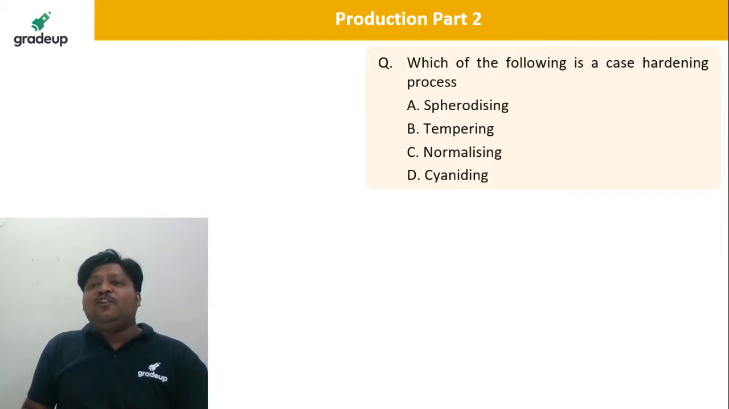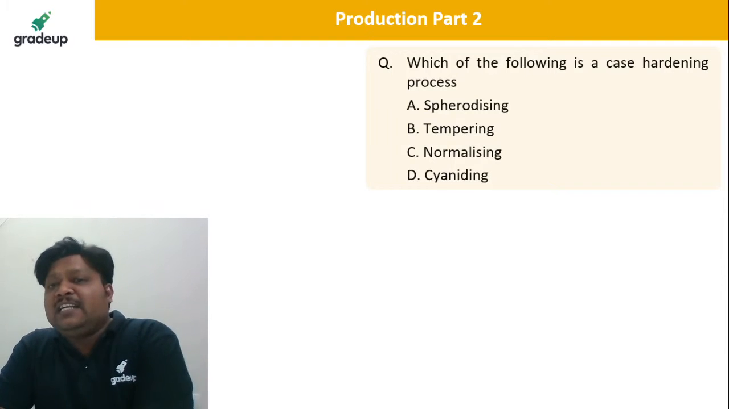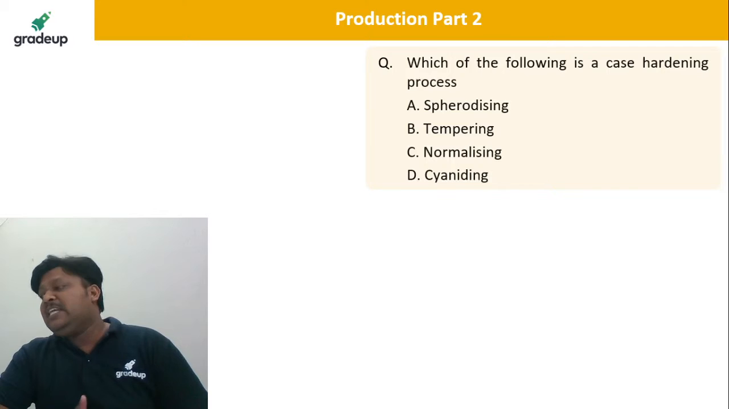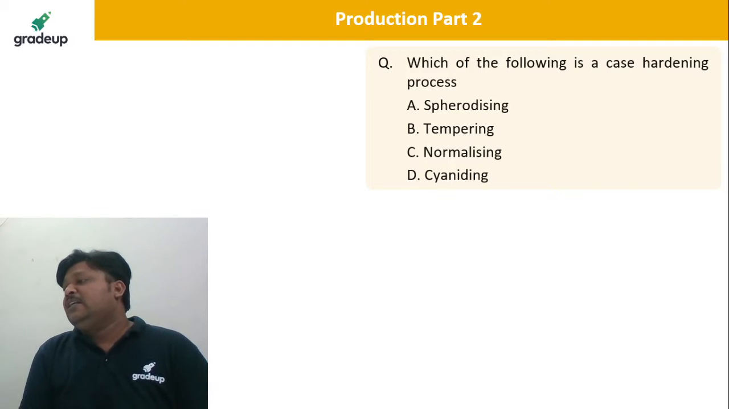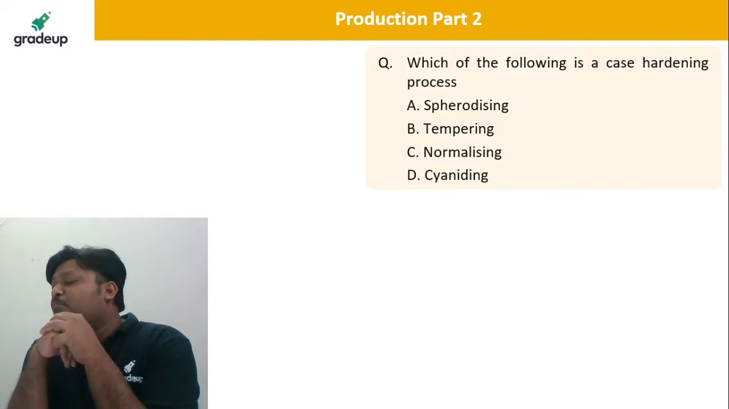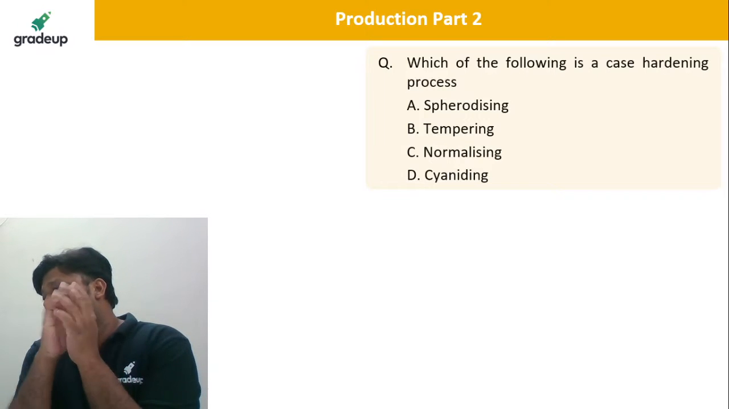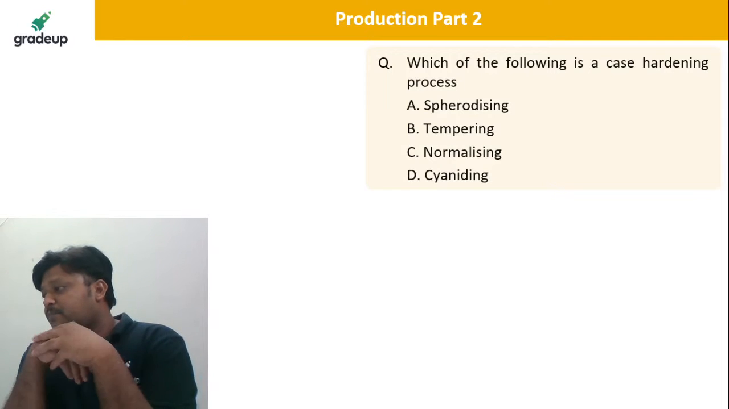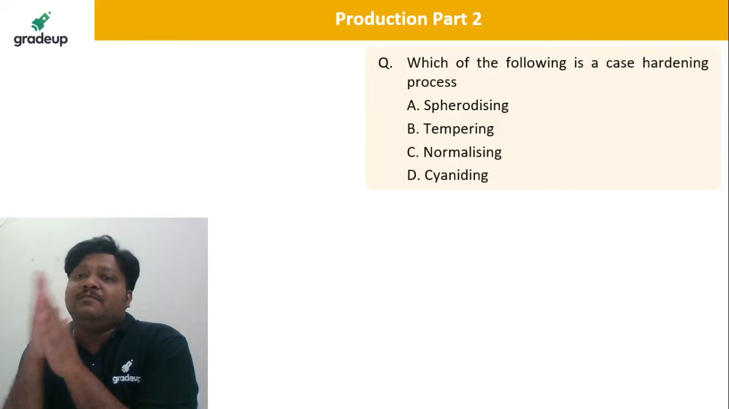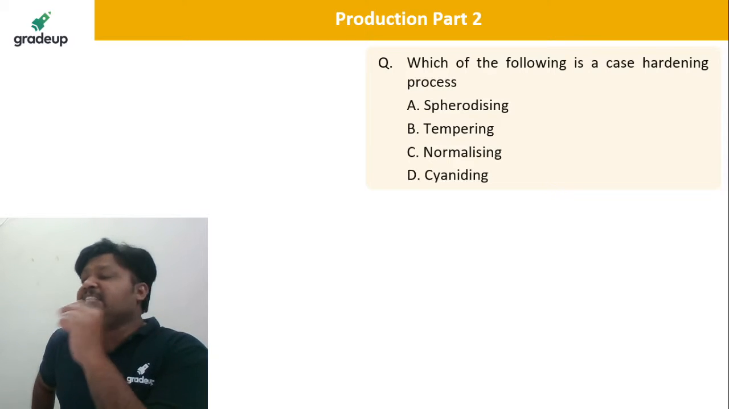Next, which of the following is the case hardening process? Case hardening, dear. So see, spheroidising again it's a heat treatment, tempering is a heat treatment, normalizing a heat treatment, cyaniding also heat treatment, but which kind of heat treatment it is? Lead, tin, antimony, copper. Okay, we can have the Babbitts. Yes, which is the correct? Which of the following is a case hardening?